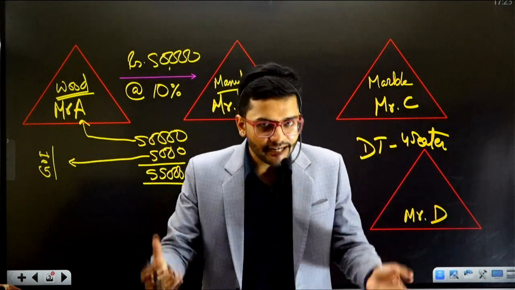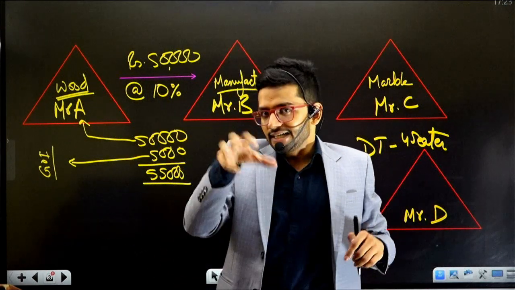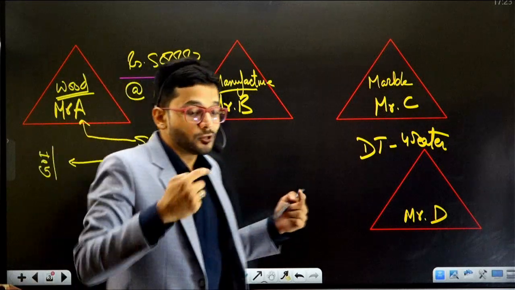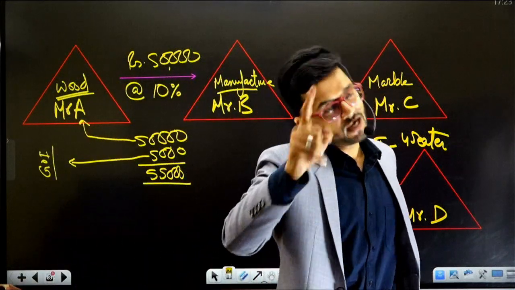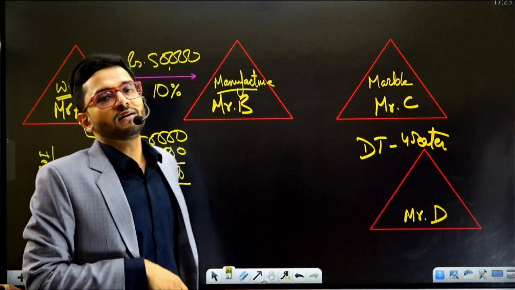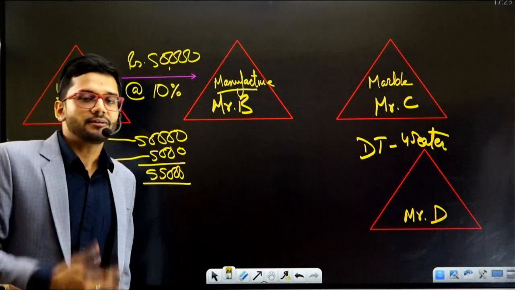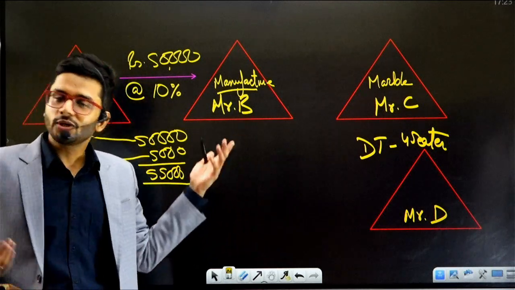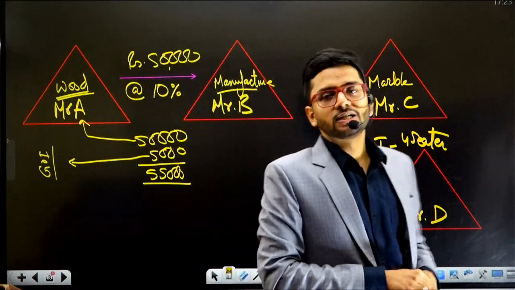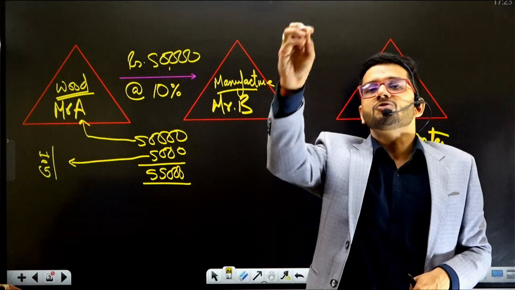Government of India has got the right as per the Constitution of India to collect indirect taxes on the commercial transactions which are happening between two parties. Government has the right to collect indirect taxes on all those transactions, and Mr. A and Mr. B are paying taxes on that particular respect. So it's perfectly fine. So what is the cost which has been incurred by Mr. B till date? It is 55,000 rupees.